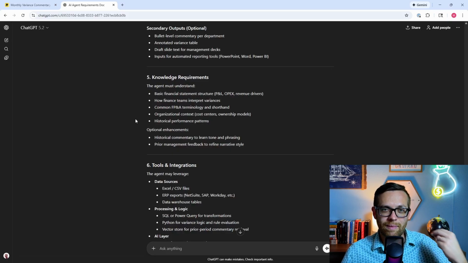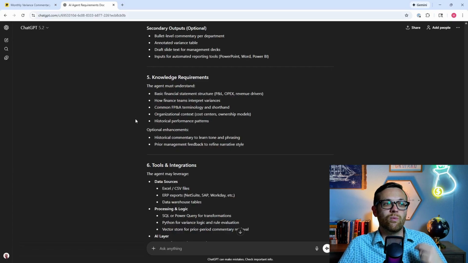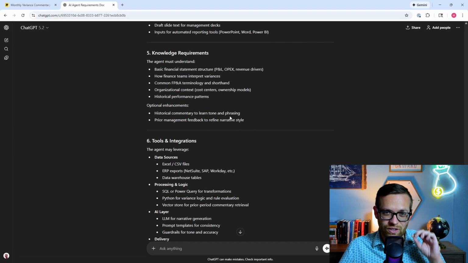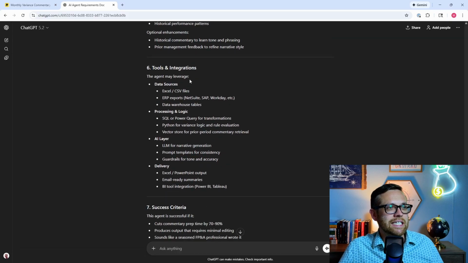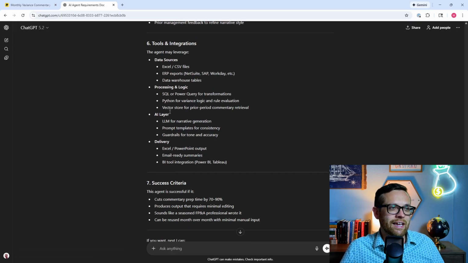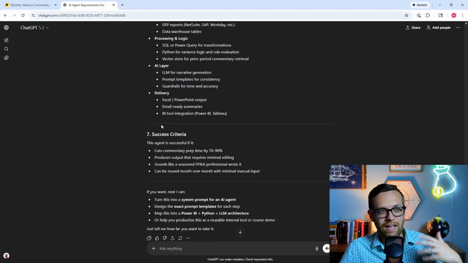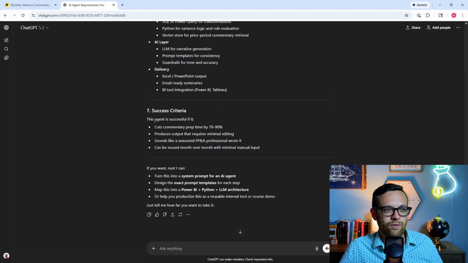So there's some information and knowledge we need to make sure we give it as we build it, as well as some optional enhancements. I love giving it historical commentary to learn tone and phrasing. That's a great suggestion. Six, tools and integrations. We've got our data sources, processing and logic. We need to make sure it can analyze data, use Python, things like that. AI layer will need a large language model for narrative generation, and then the ability to deliver it, whether that's through Excel, PowerPoint, emails, BI, whatever you have.